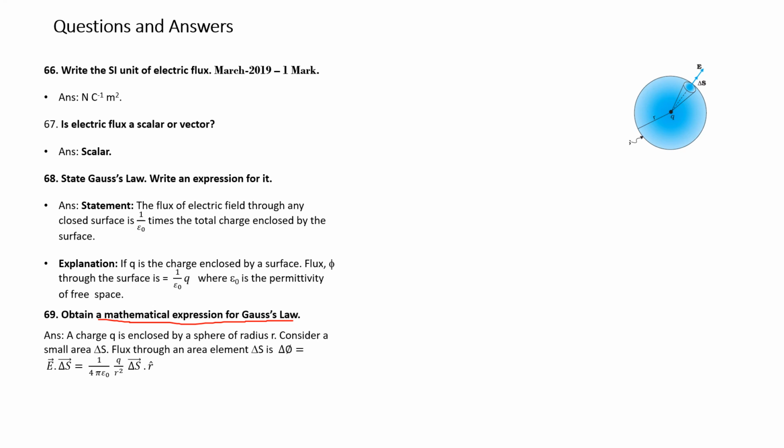Q is the charge enclosed in the body, and this is an elemental area. The flux through it is d phi. E is the electric field, and electric field into ds is the flux. So d phi is equal to E dot ds, given by 1 by 4 pi epsilon naught q divided by r square, where r is the radius of the sphere.